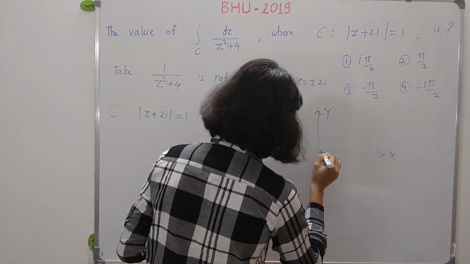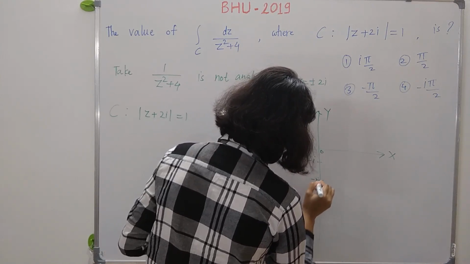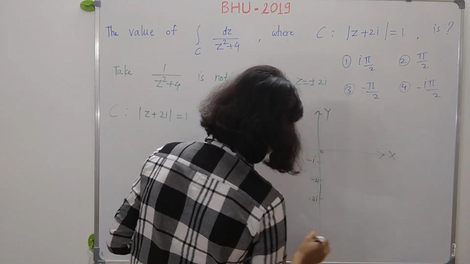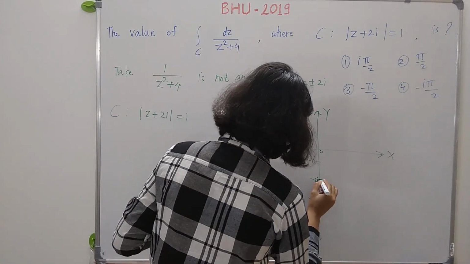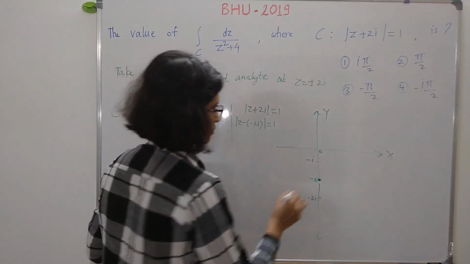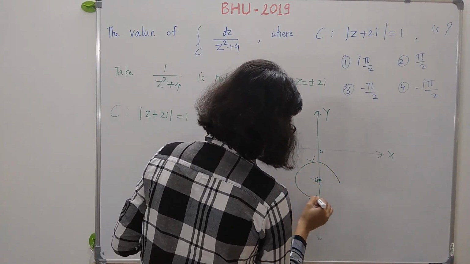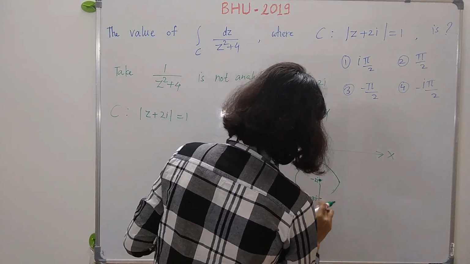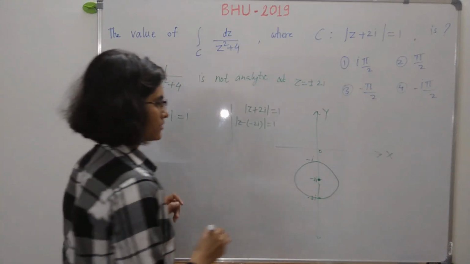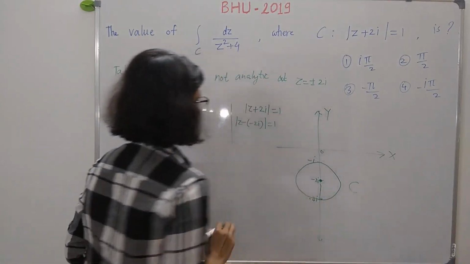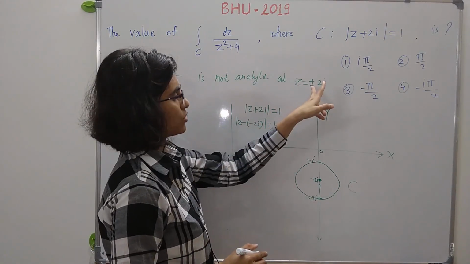Here say it is 0, it is minus i, minus 2i, minus 3i, and so on. Now the center is at minus 2i. So this is our center and the radius is 1. So draw a circle of radius 1 with center at minus 2i. So this is our curve C. Now let us look at the points which are in C. So z is equal to plus 2i.